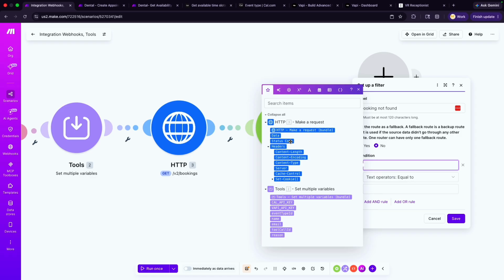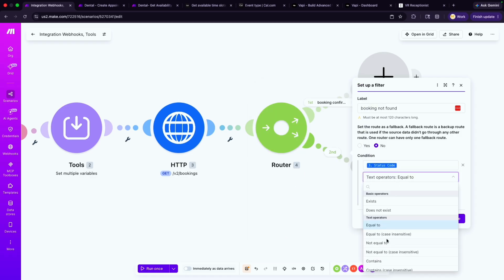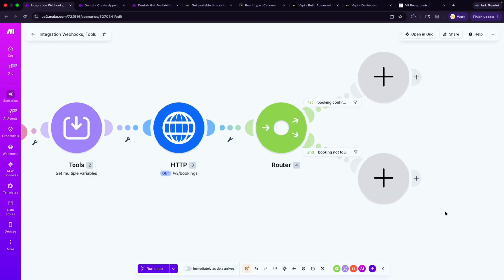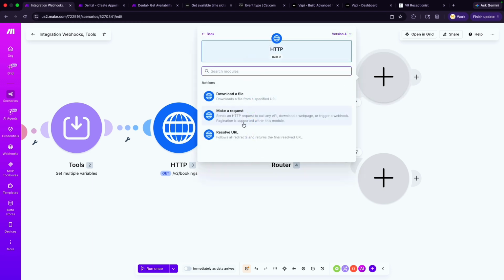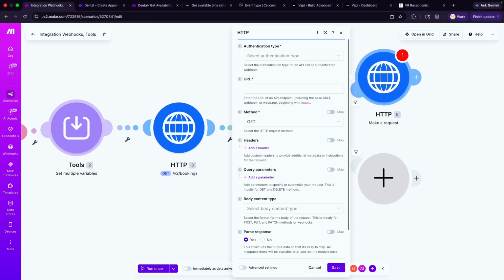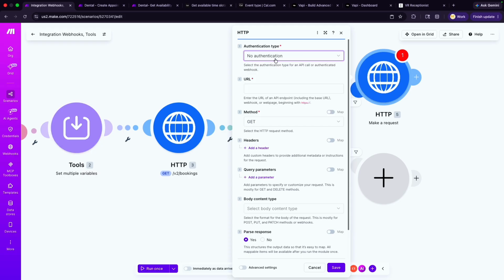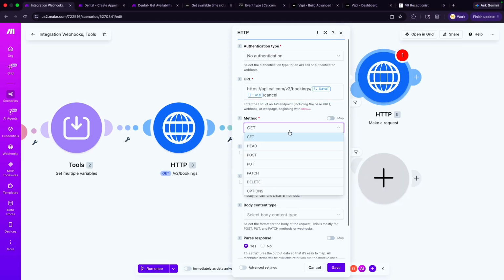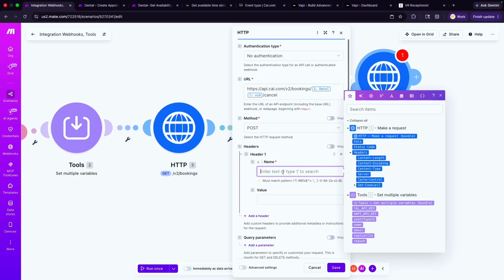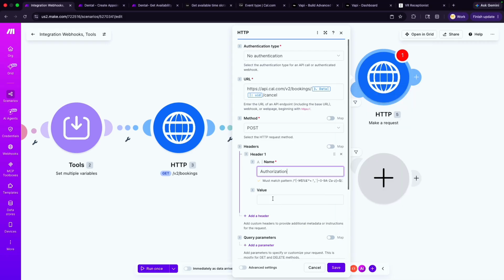Okay, so we're going to say status code is not equals to 200. And we'll save that. For this one, again, we need our HTTP request. HTTP request, no authentication. And then we want to make a post request to the cancel. So it's a post request. In our header we need authorization. Let's capitalize this. Authorization is going to be our bearer API key.